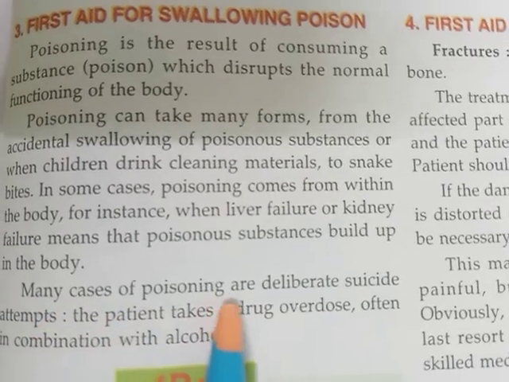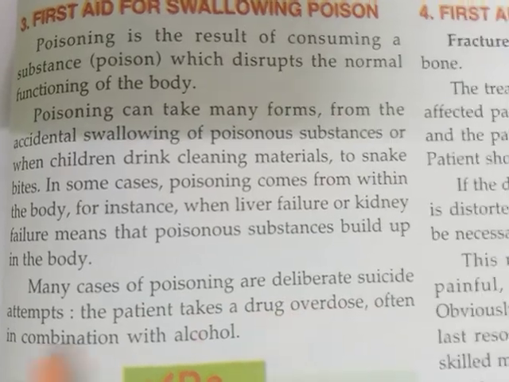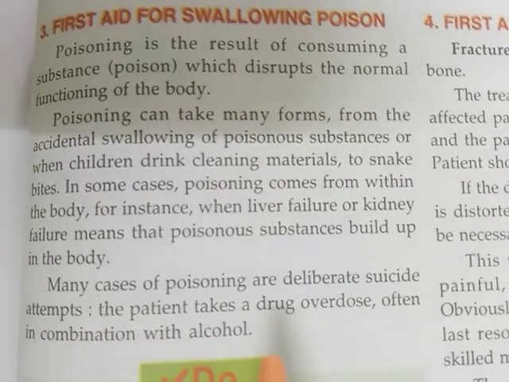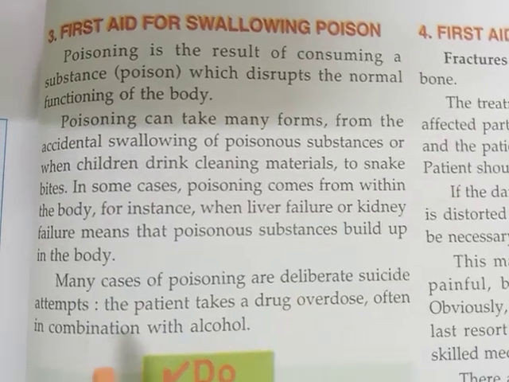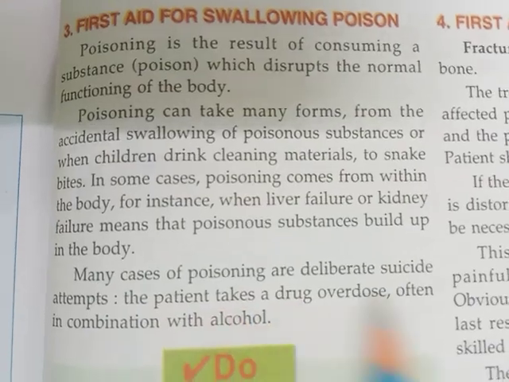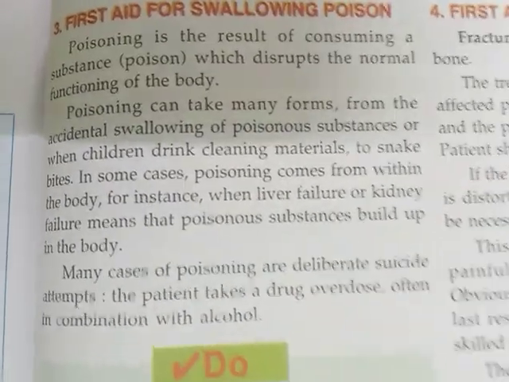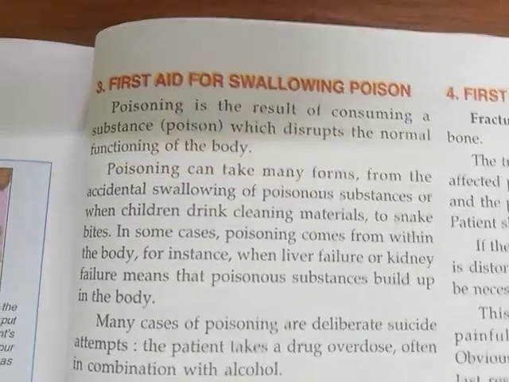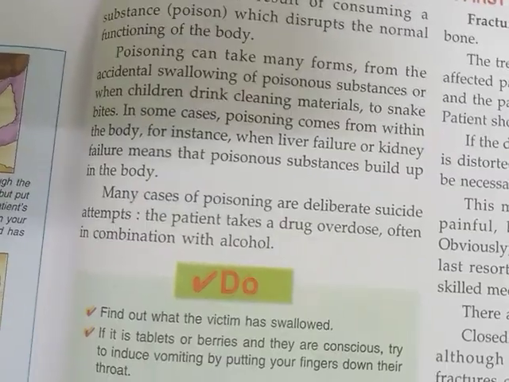Many cases of poisoning are deliberate suicide attempts. The patient takes a drug overdose, often in combination with alcohol. Sometimes, deliberately to make a suicide attempt, the person takes poison, or takes an overdose of medicines, also in combination with alcohol. So all these causes of poisoning will damage our body.